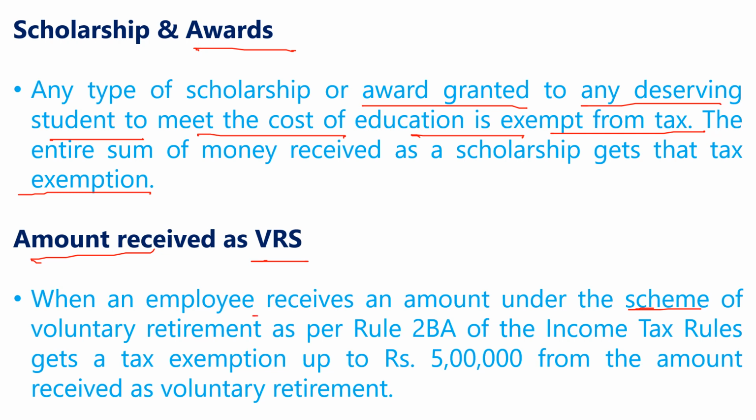When an employee receives an amount under the scheme of a voluntary retirement, as per rule 2BA of income tax rule, it gets a tax exemption up to 5 lakh from the amount received. मतलब VRS जो होता है ना, that VRS is exempted only up to 5 lakh rupees. 5 lakh तक अगर VRS है तो that VRS amount will be non-taxable, and above 5 lakh rupees it will be taxable amount. Clear?